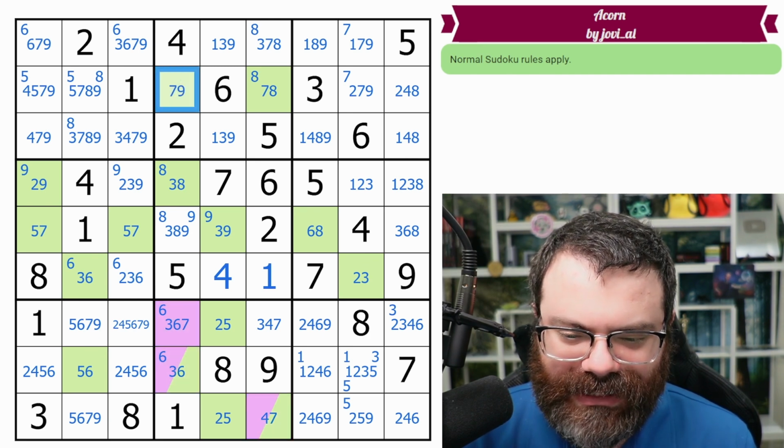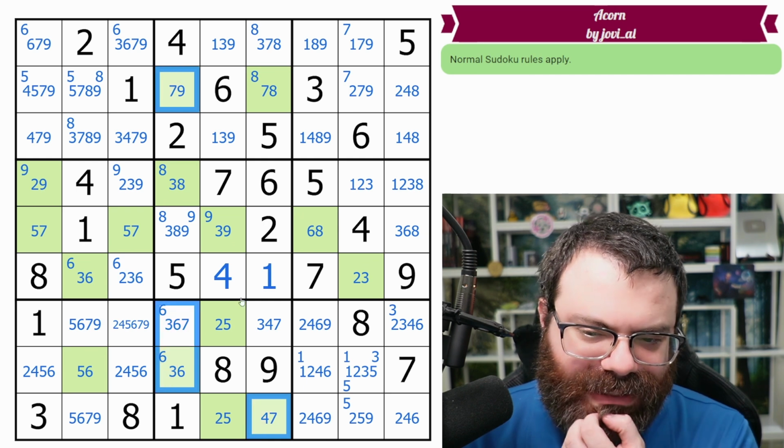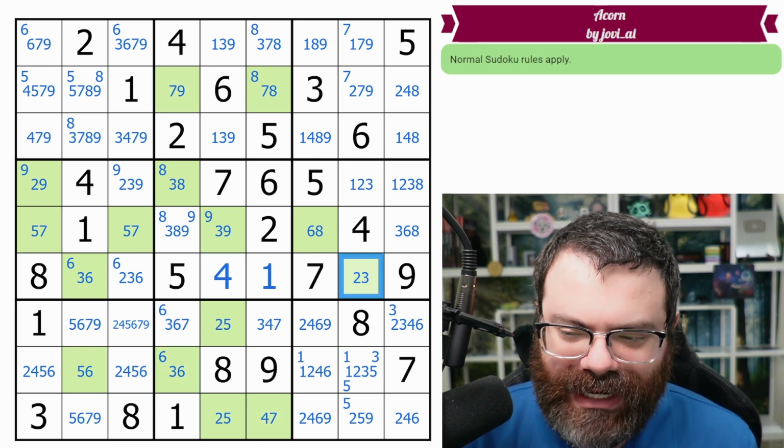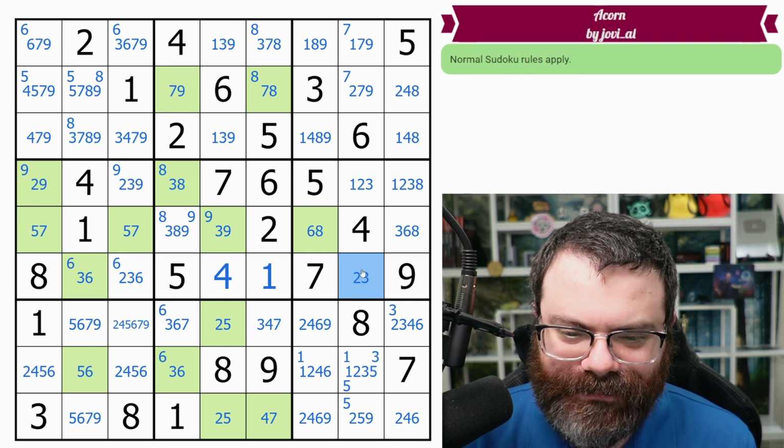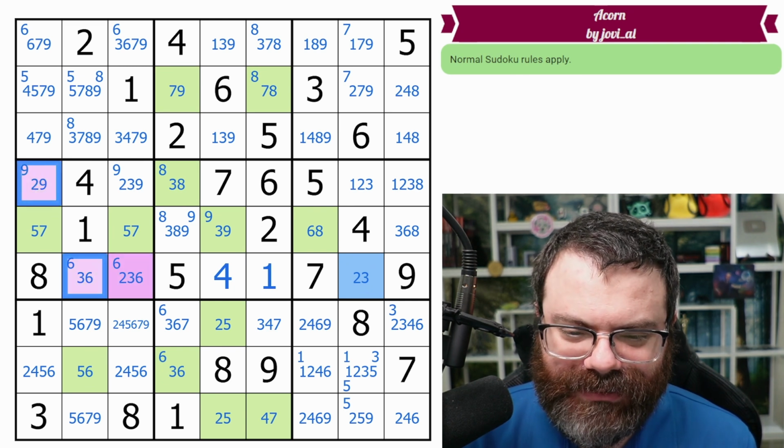So that's not even a good example. Let me find a better example here. This was one that I was looking at earlier, and I don't think I can use it, but I was looking at it. So here, this 2, 3, 9. I'll make that in purple. Let's get rid of these blues.